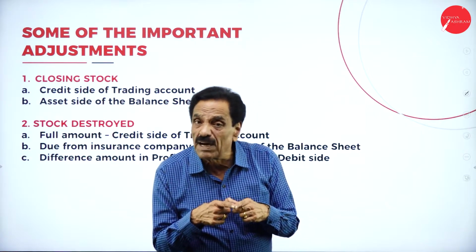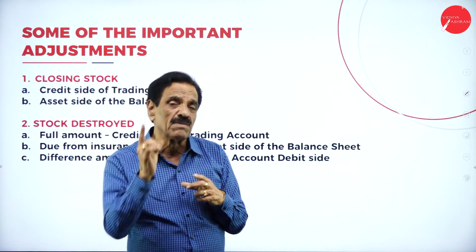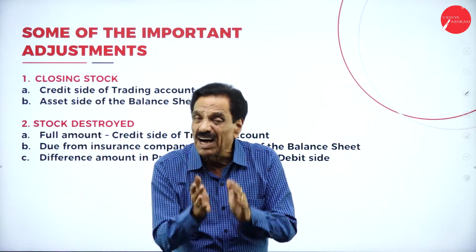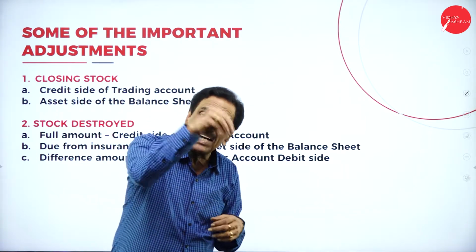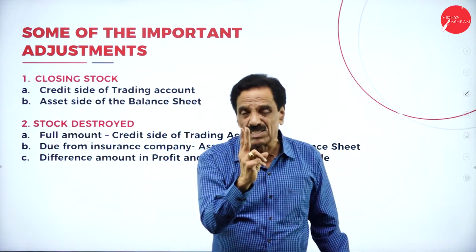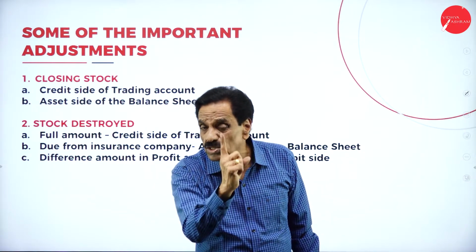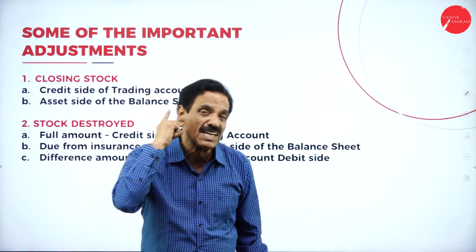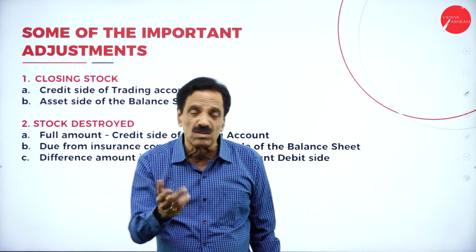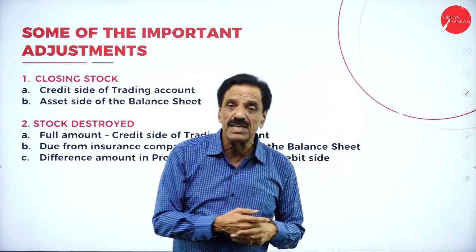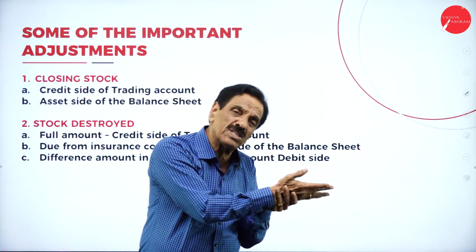The items in the trial balance show what? Assets and expenses on the debit side, incomes and liabilities on the credit side. So a trial balance item should come either in the trading account, the profit and loss account, or the balance sheet, and only once. Whereas whatever adjustment is given should appear minimum twice, sometimes three times.